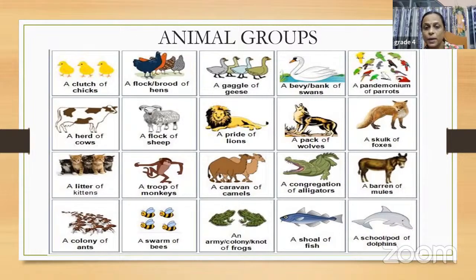Monkeys jump and move everywhere when they are in a bunch, so they are known as a troop of monkeys. And a caravan of camels. And a congregation of alligators. Alligators are basically like crocodiles, which we call ghadiyal in Hindi, right? So a congregation of alligators. A barren of mules. So mules, if they are in a group, are known as a barren of mules. Okay. A colony of ants.